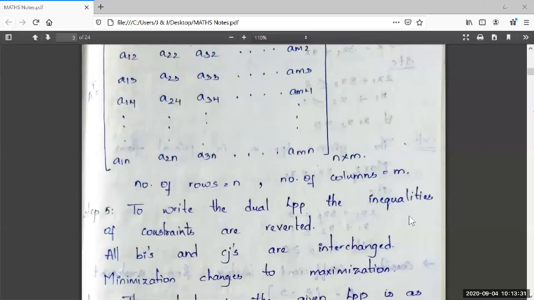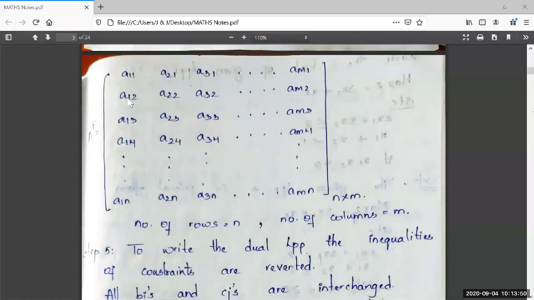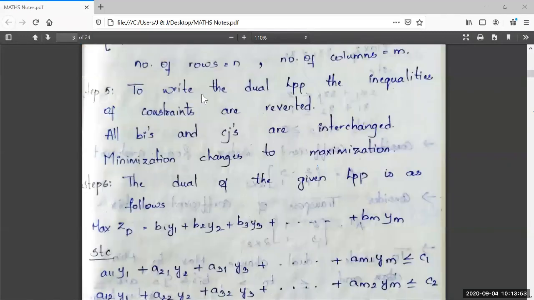So far I have taken the coefficient matrix of the primal LPP and converted it into its transpose, and the order is converted from m by n to n by m. So from here we have to be very cautious to write the dual of the given primal LPP, right?